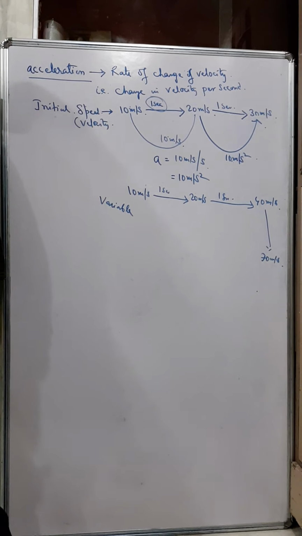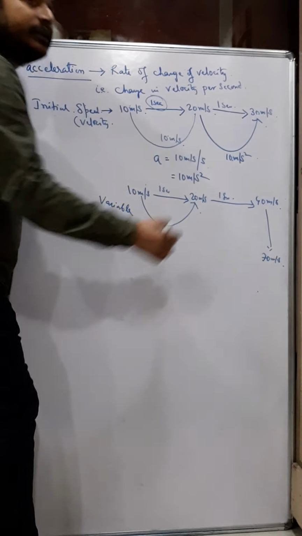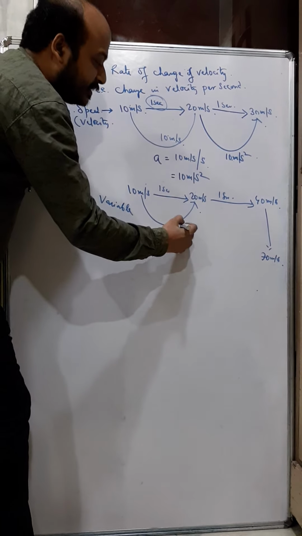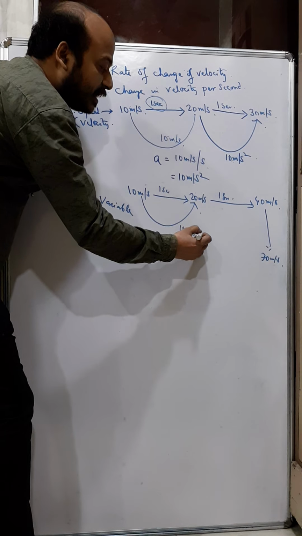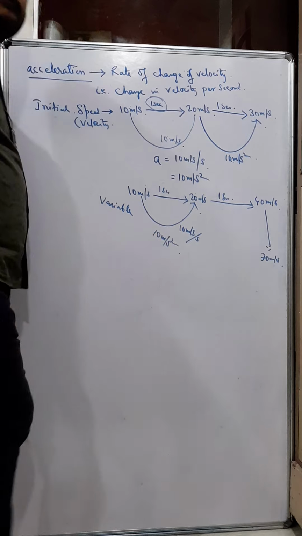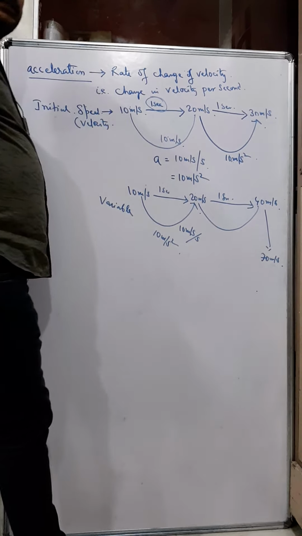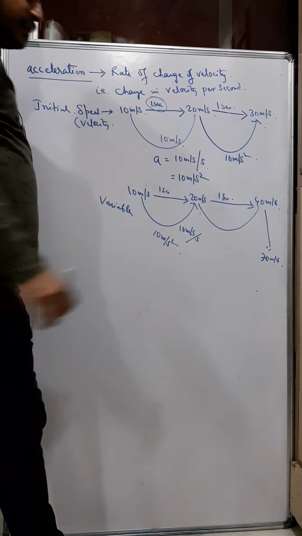Variable. Why variable? Because you can see in the first second the velocity is changing by 10 meter per second, so acceleration is 10 meter per second square. But in the next second the acceleration is 20 meter per second square, and again in the third second the acceleration is 30 meter per second square.